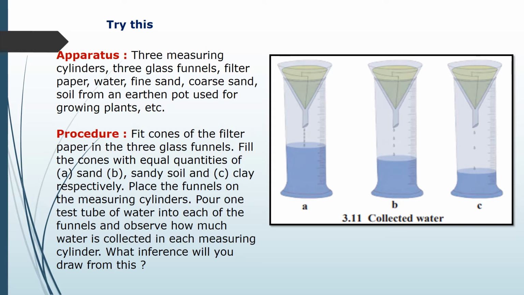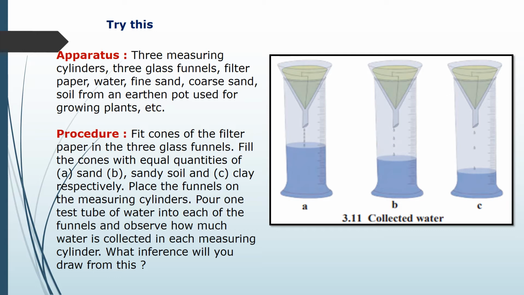Then pour one test tube of water into each of the funnels and observe how much water is collected in each measuring cylinder. You take one test tube of water and pour it on these 3 cones, that is, these 3 funnels. And then you have to observe.